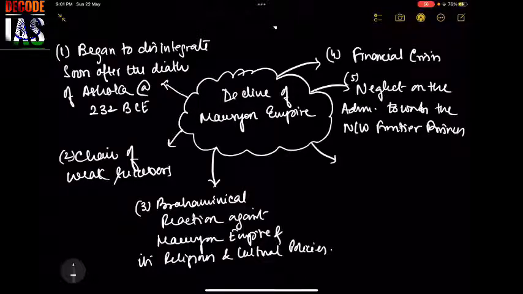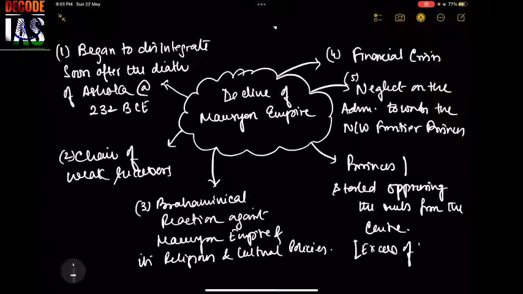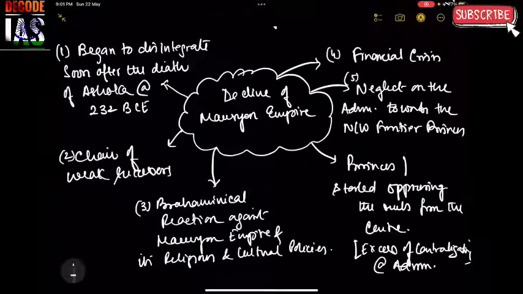Last, some of the provinces which were ruled by the viceroys started opposing the rules from the center. So excess of centralization in administration was bothering them. So these were the important issues that you need to understand when it comes to the decline of the Mauryan Empire.